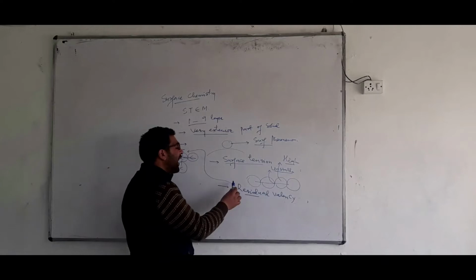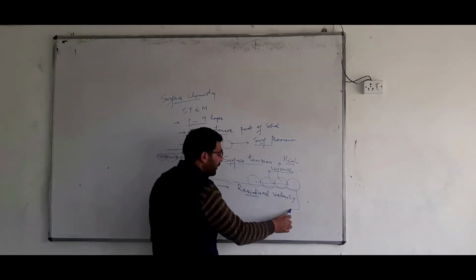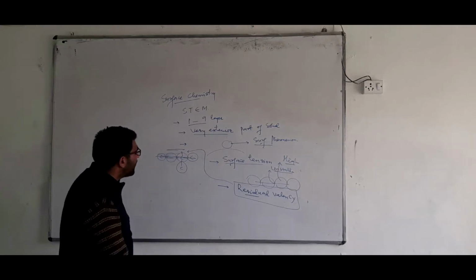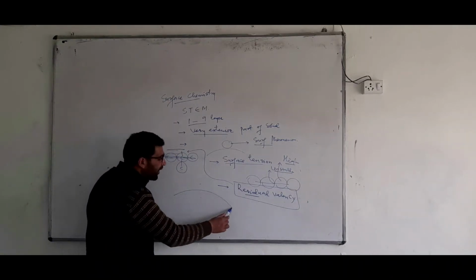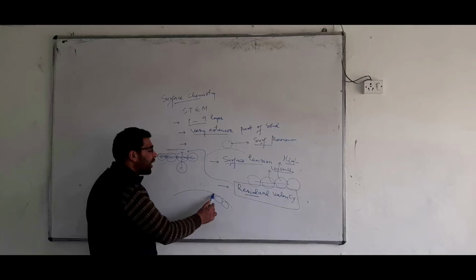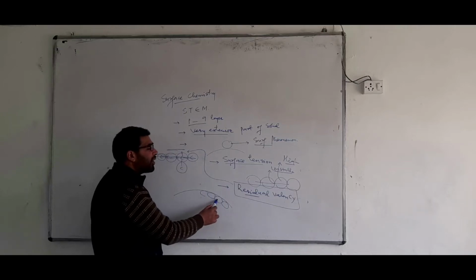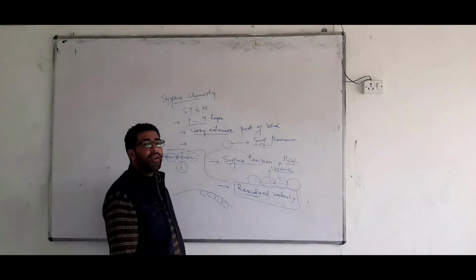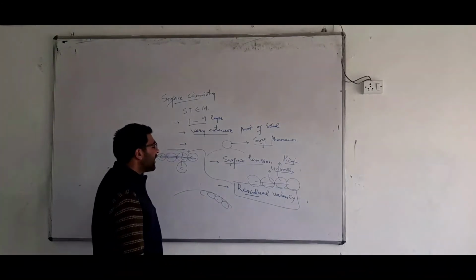These unsatisfied valencies are called residual valencies. Now, it has been seen that this topmost layer has two problems as you have read. One is it has surface tension. Number two, it has unsatisfied valency, which you call residual valency.